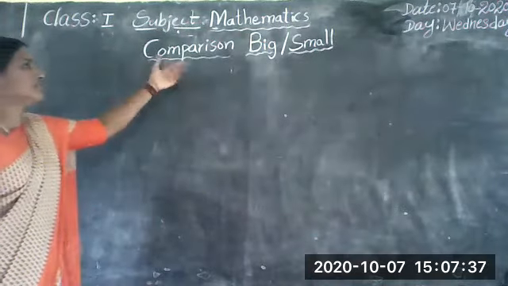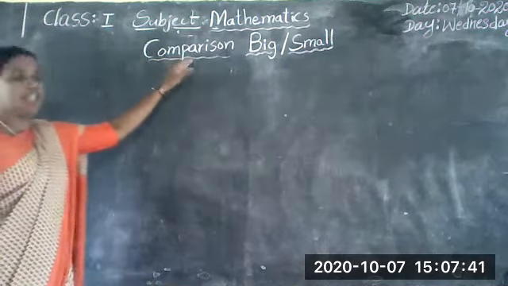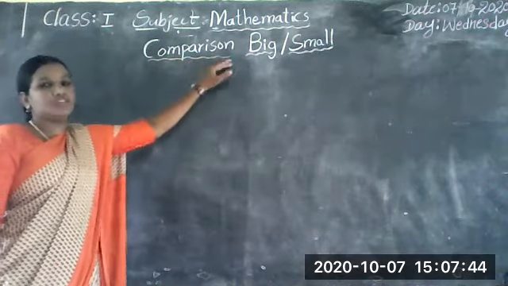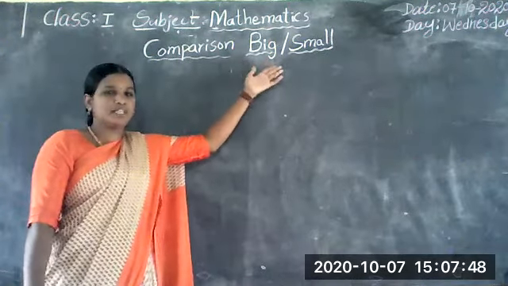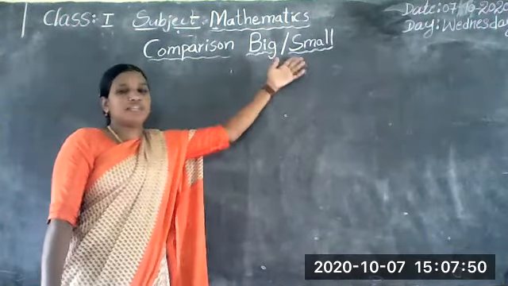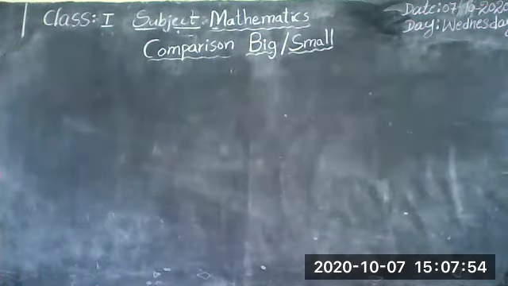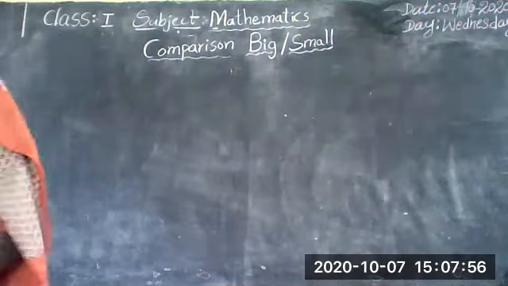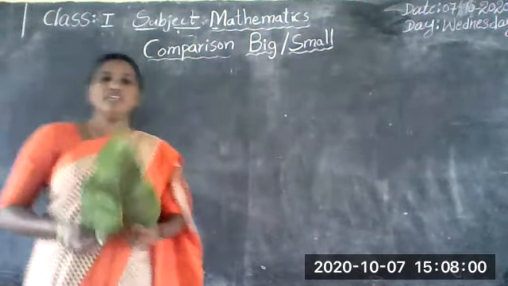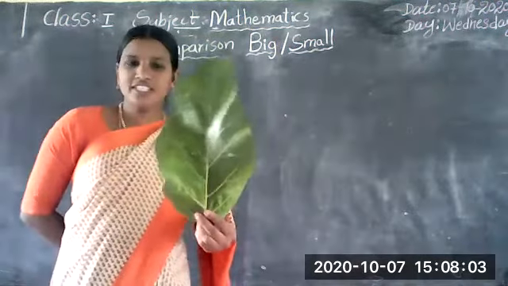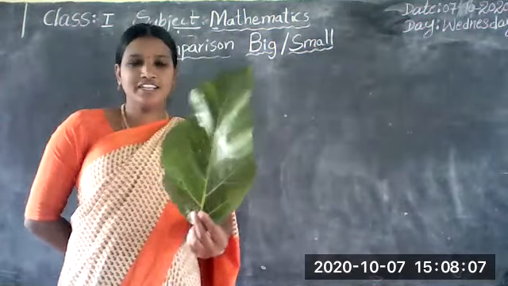Let's read the spelling of comparison: C-O-M-P-A-R-I-S-O-N. Big: B-I-G. Small: S-M-A-L-L. See, what is this? You already know this is a leaf.